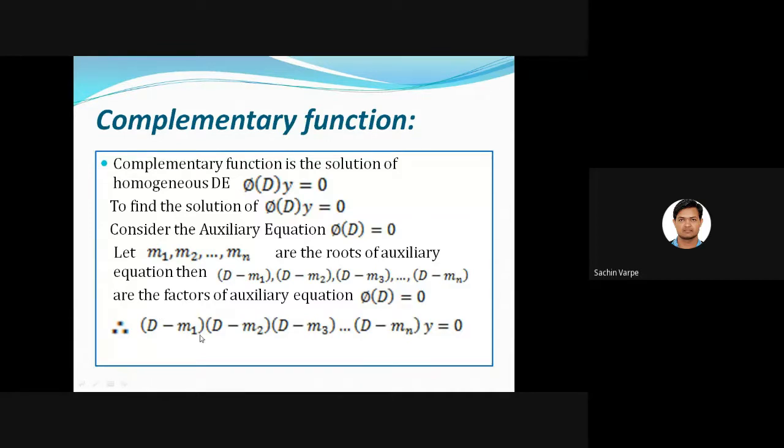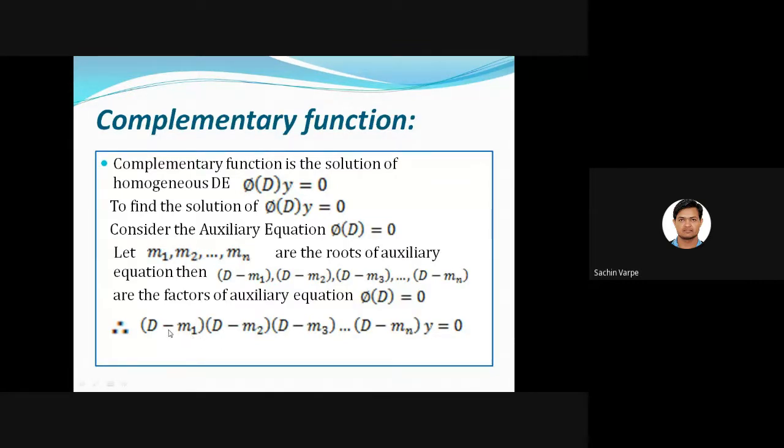The equation is satisfied. Suppose I substitute m2, then again it will be 0. m3, 0. mn, 0. So what does it mean? It means that every root will satisfy this factored form of the differential equation. That means every root will lead to its solution. Am I clear? Every root, that is m1, is related to a separate solution, m2 is related to a separate solution.